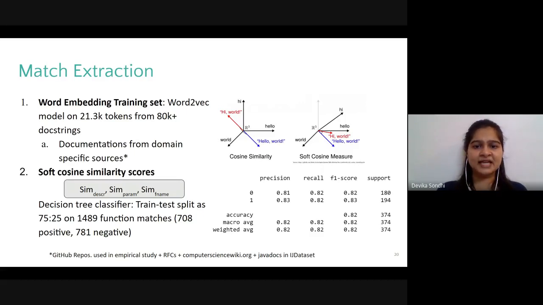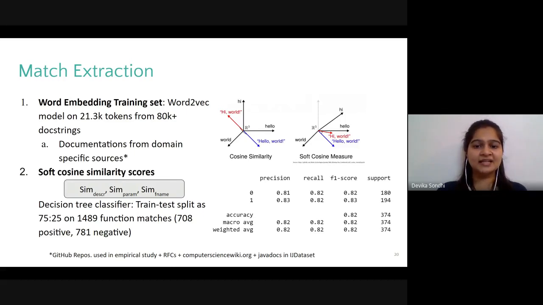From the embeddings, Metallicus calculates the soft cosine score between the respective textual features of the query and the candidate functions. Soft cosine score is similar to computing a cosine similarity, with the major difference being that the distance is computed based on semantic similarity between the vectors. For instance, if you want to compute similarity between phrases hello world and hi world, the words hi and hello, despite being different, are semantically similar. And the soft cosine score would capture this fact based on the trained word embeddings.